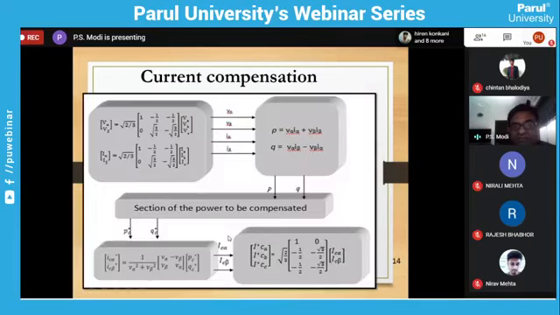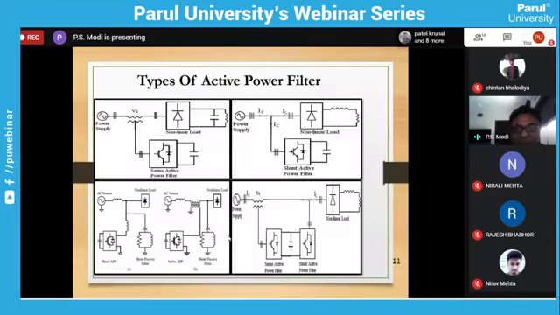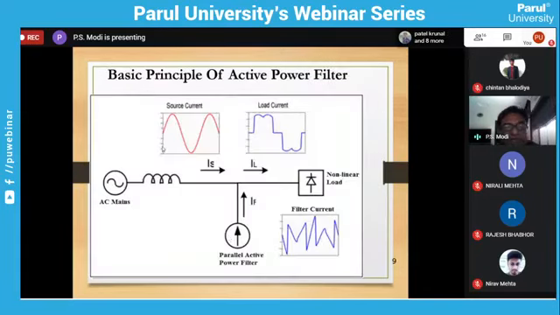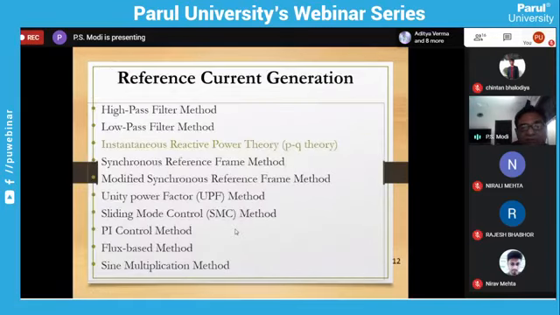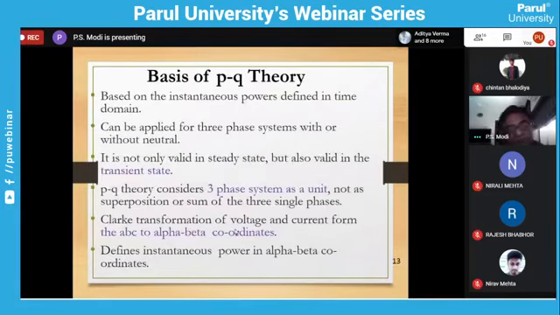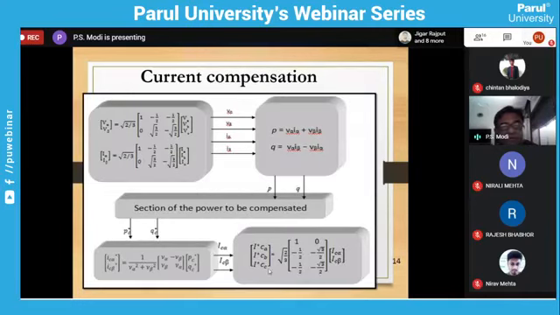Okay, now see, this is the method. Suppose, as you can see in this diagram, we have to take a sample of the supply voltage and supply current. So first we have to sense Va, Vb, and Vc, which we can sense because the voltage is available. The load is also connected, so we can also sense the currents Ia, Ib, and Ic. These Va, Vb, Vc and Ia, Ib, Ic are available, and we can directly sense them from the supply voltage and supply current.